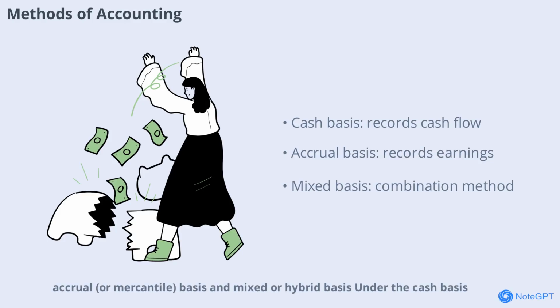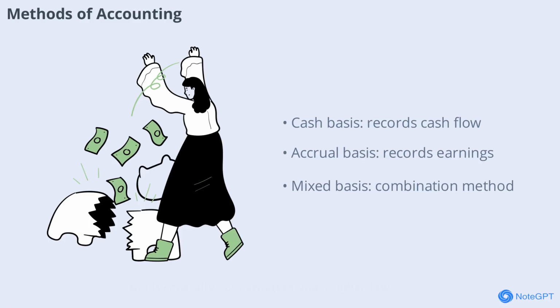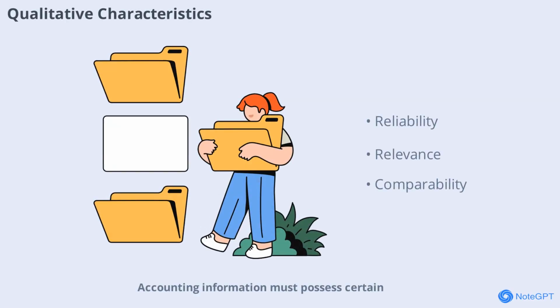Under the cash basis, only actual cash receipts and payments are recorded. The accrual basis records revenues and expenses when they are earned or incurred, regardless of when cash is exchanged. The mixed basis combines elements of both, but is generally not permitted under Indian law. Understanding these methods is key to interpreting financial statements correctly. Accounting information must possess certain qualitative characteristics to be useful. These include reliability, relevance, understandability, and comparability.